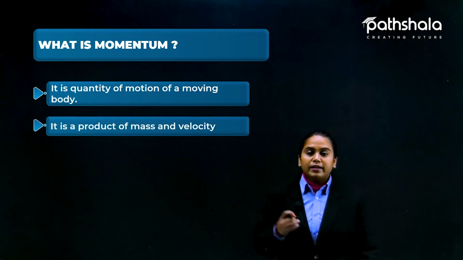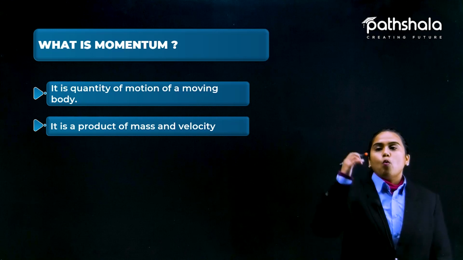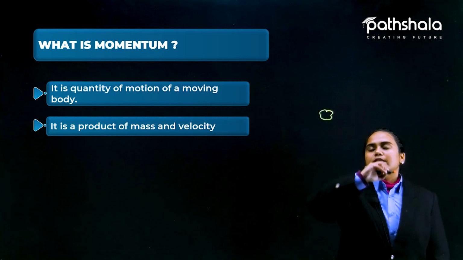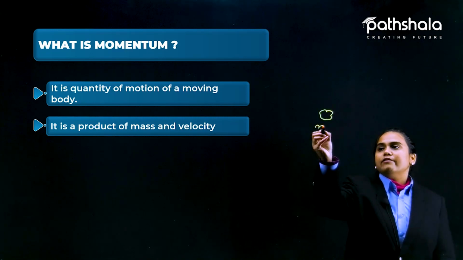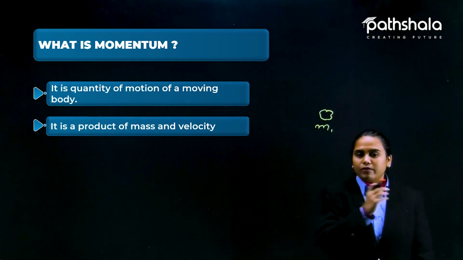Let us give an example. Take a body which has a certain mass, let's suppose a stone with mass 1, and you throw it with a certain velocity.